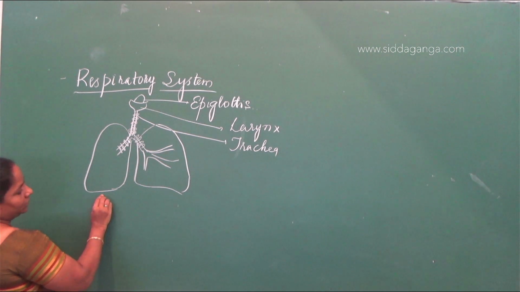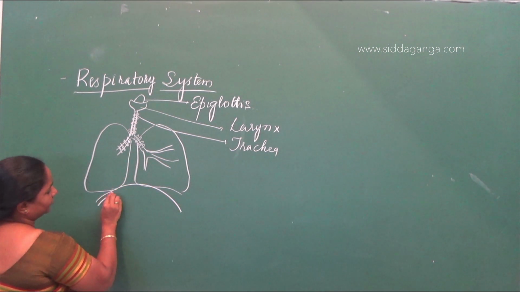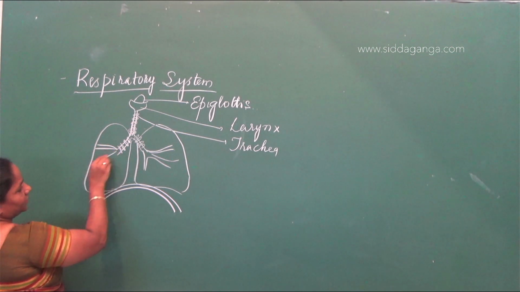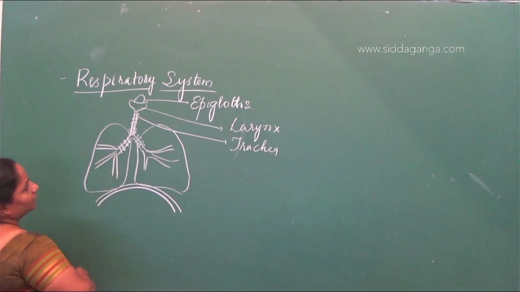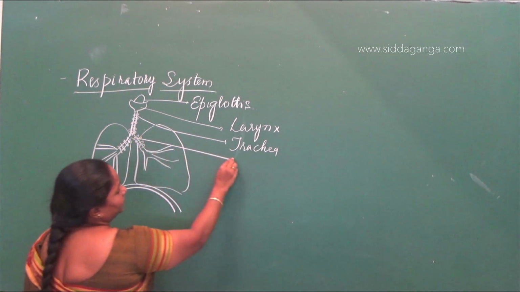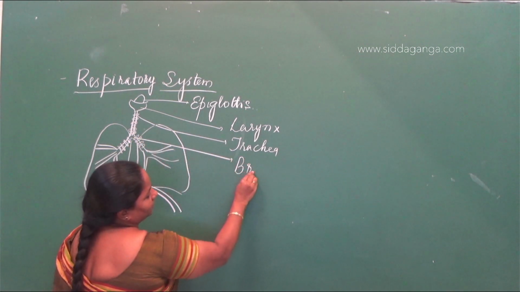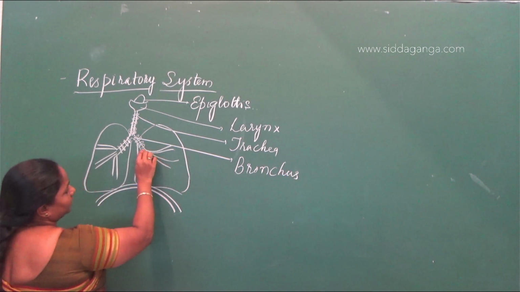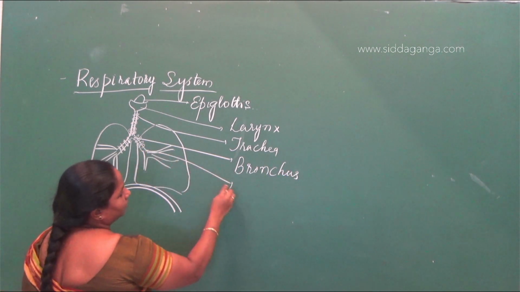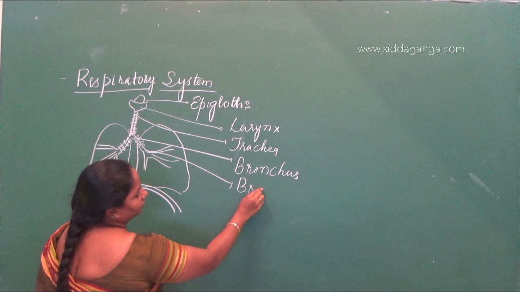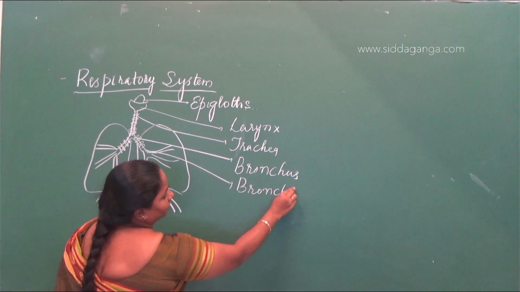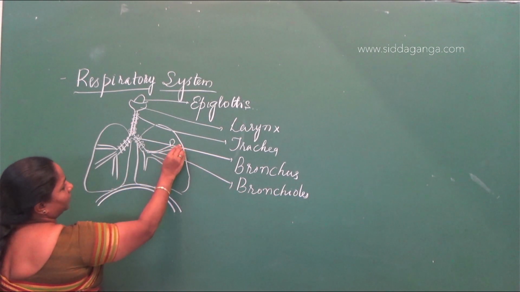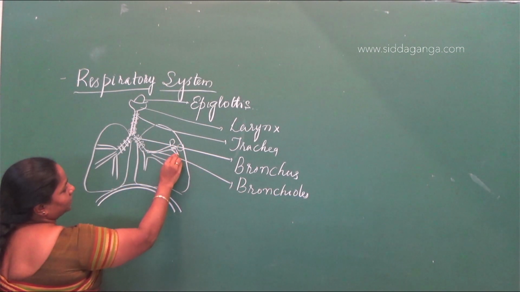Here we have a dome shape, just for understanding. So the trachea divides into bronchi, and these are bronchioles, and the bronchioles are again made up of alveoli.